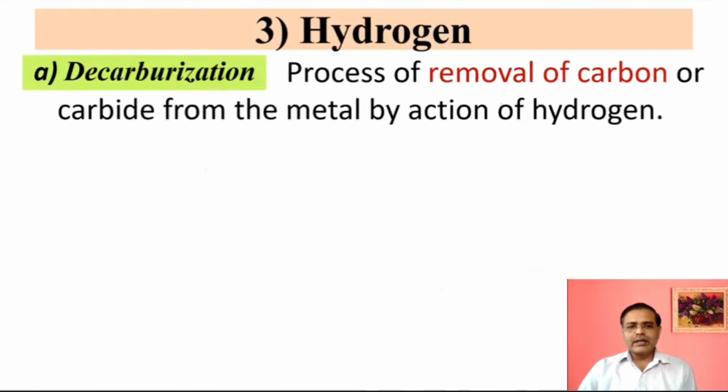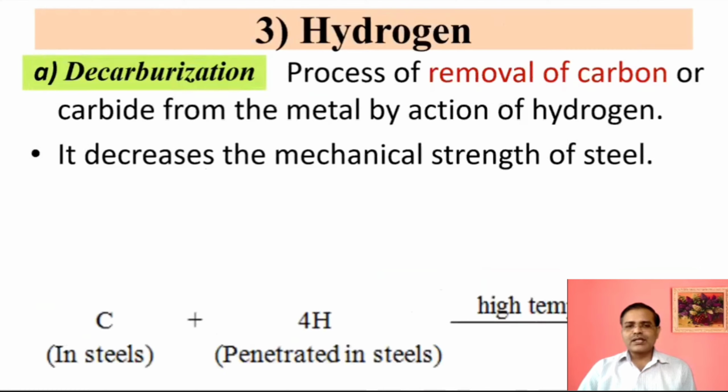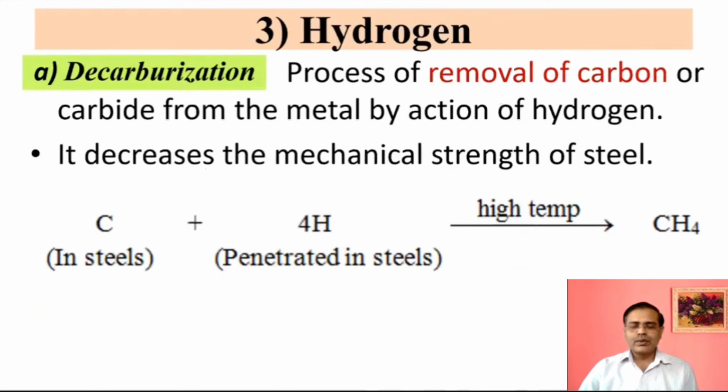Hydrogen may lead to decarburization. Decarburization means removal of carbon atoms from the steel especially. Suppose this is the carbon from steel, and the hydrogen will pass inside the steel or react with the carbon from steel, and there is formation of methane. This process is called decarburization, meaning loss or removal of carbon.